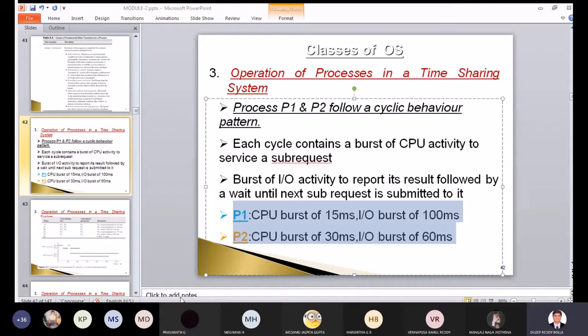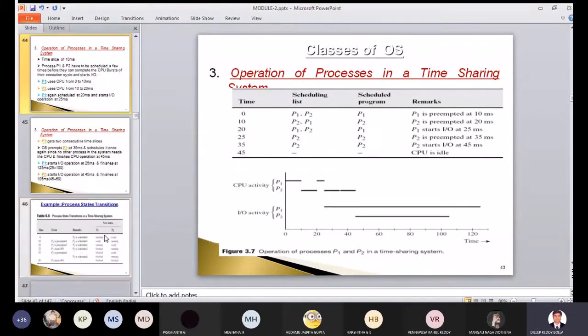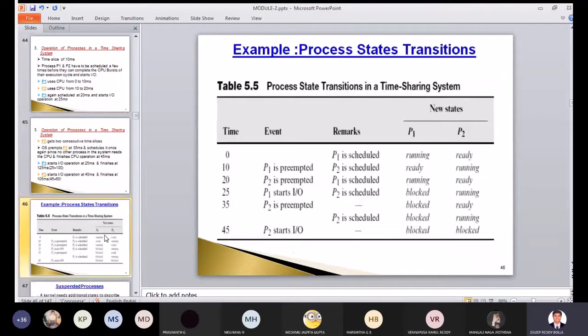So let us look into it. What is happening with this? This diagram, you know what we have seen. I'll come back to this again. As of now, we are interested in this one. We have the states: running state, ready state. Which one is active, which one is scheduled, that will be in running state. Look at this diagram: P1 is running, here P2 is running, P1 is running, and P2 is running. Whichever is scheduled here will be in running state. The other will be in blocked state or ready state.